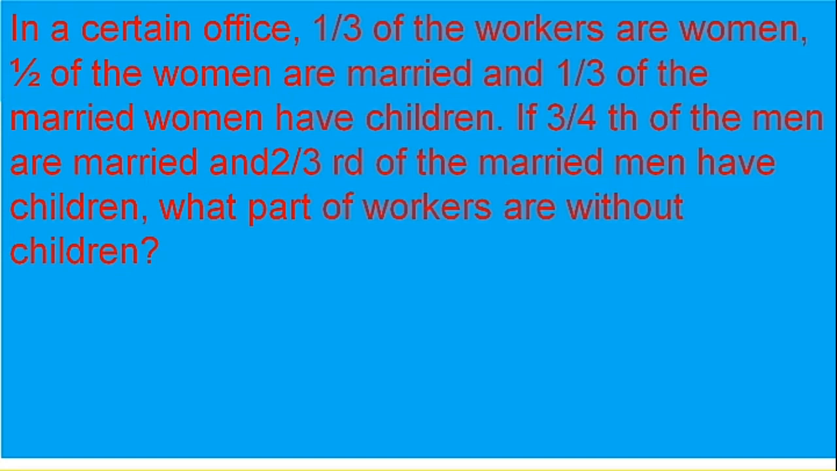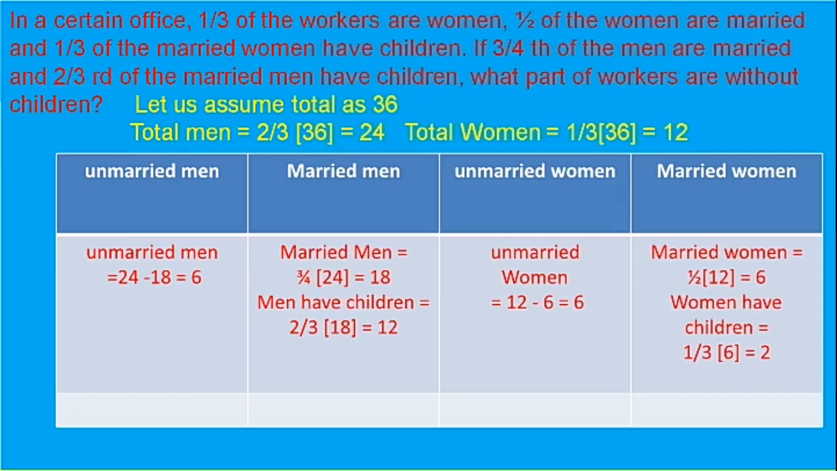Second question. In a certain office, 1/3 of the workers are women, half of the women are married, and 1/3 of the women have children, and 3/4 of the men are married, and 2/3 of the married men have children. What part of the workers are without children? So take the LCM of all the numbers. Let us take the number as 36.